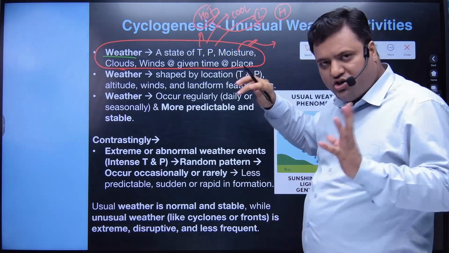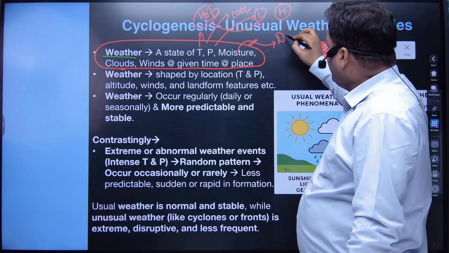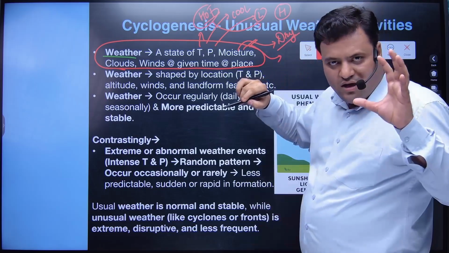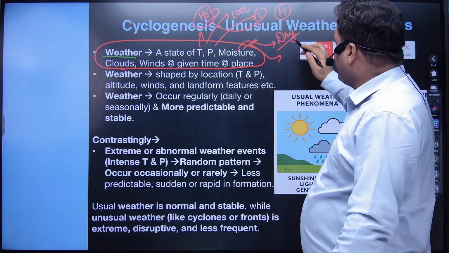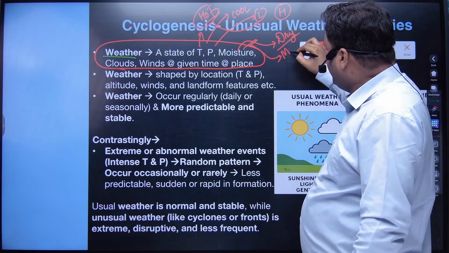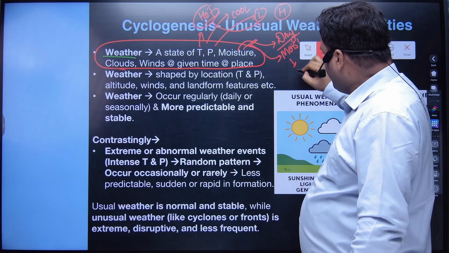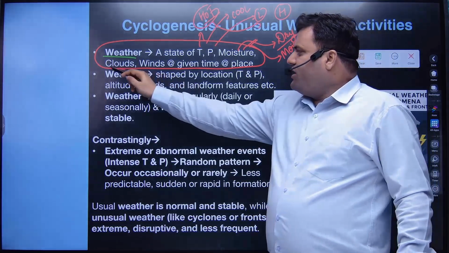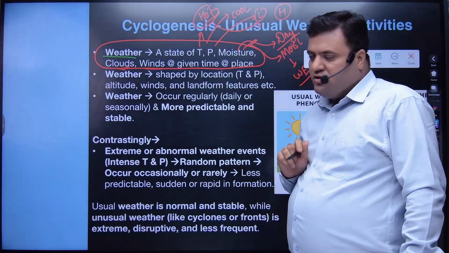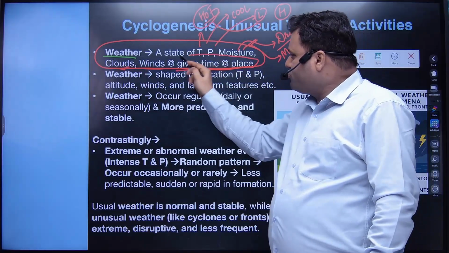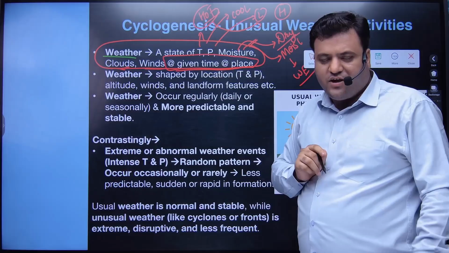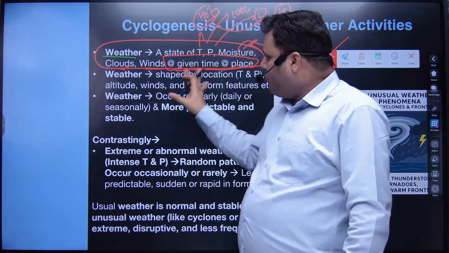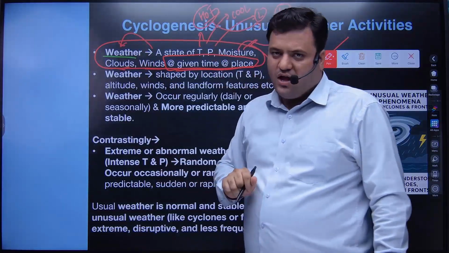If we have moisture in our air, you can say that okay, today's weather is dry. If there is more moisture in your area at a given point of time, you can say okay, in our area today we have a moist condition, today we have a wet condition, today we have wet air, for example. Similarly you will have clouds, similarly you will have winds. So these are the conditions which we observe with respect to a given period of time at a particular place. So the state of all of these will be called what? Weather.